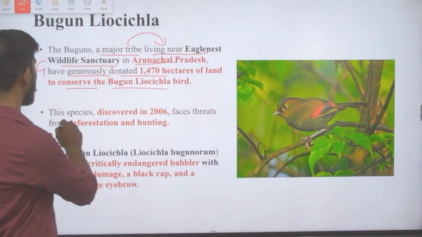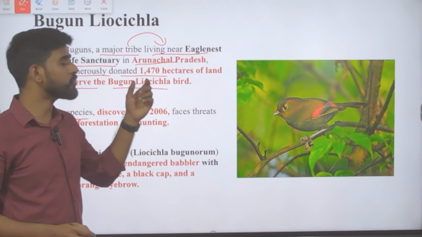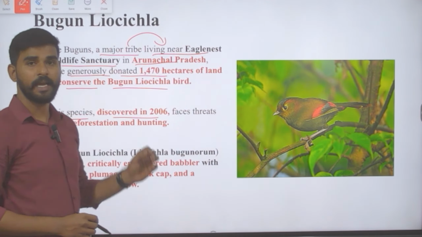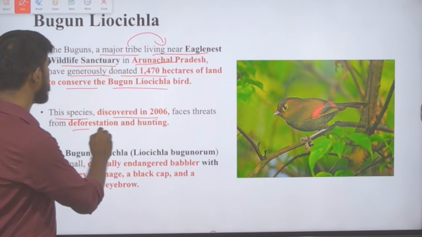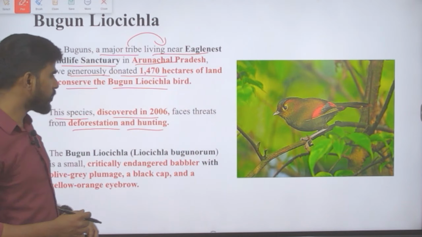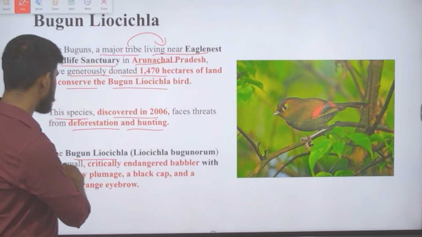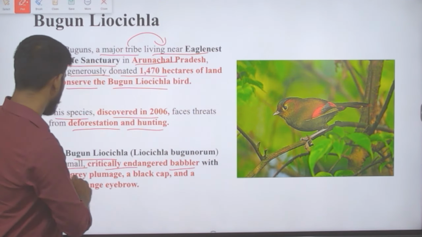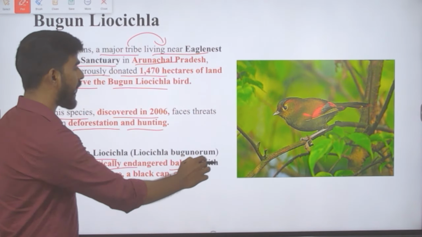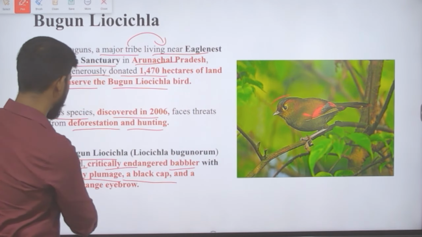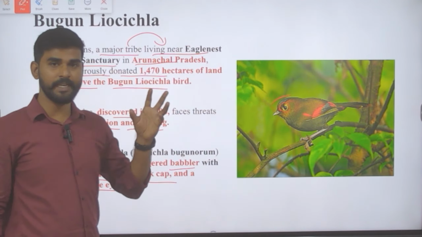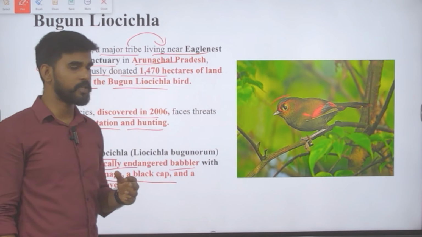Here we need to understand the details of this species and also about the Bugun tribes. This species was discovered in 2006 and it faces threat because of deforestation and hunting. That is the problem here. Talking about this species, the Bugun Liocichla is a small critically endangered babbler with olive gray plumage, a black cap and a yellow orange eyebrow. Its eyebrow is yellow orange in color. This is how they identify and distinguish this bird from other birds.